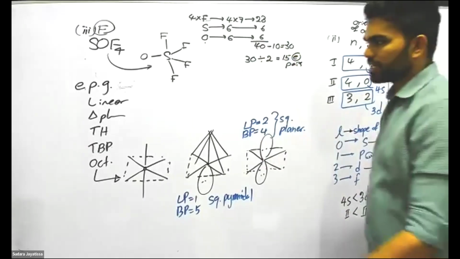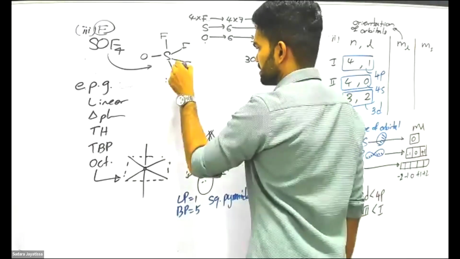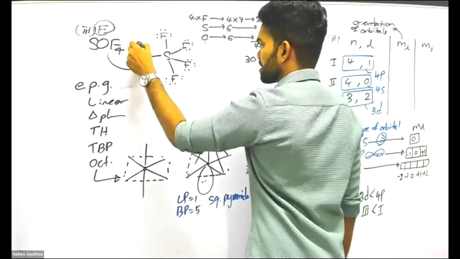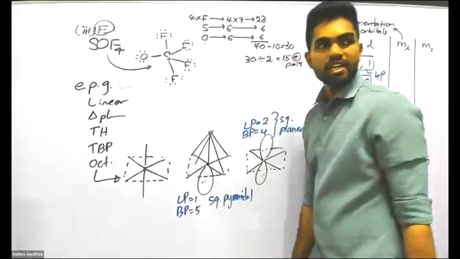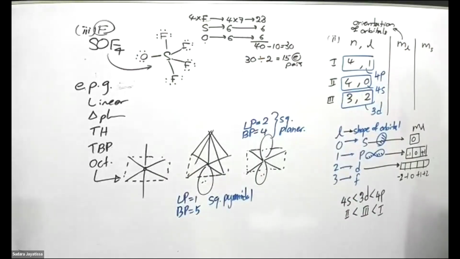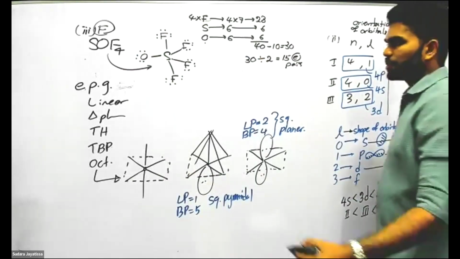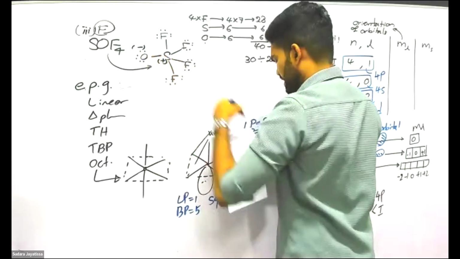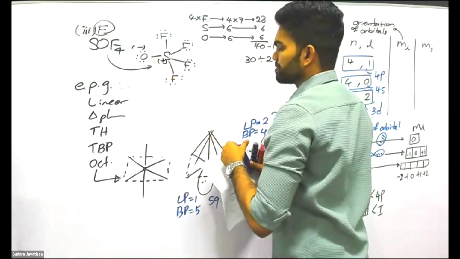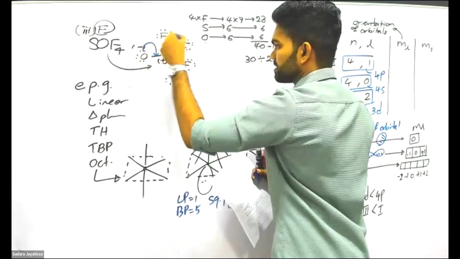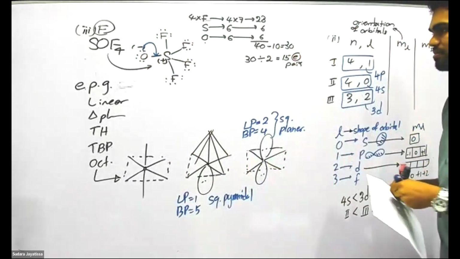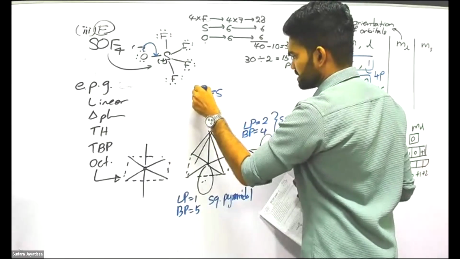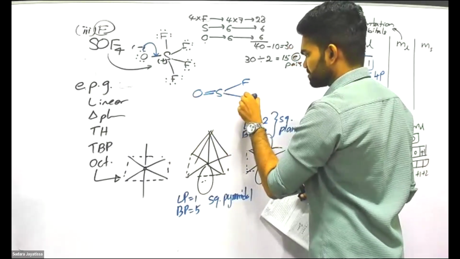Once you distribute those pairs to each atom, all will be finished and there's nothing on sulfur. And now you can check the charges, negative and positive. Now to cancel that charge, what should we do? We have to make a double bond. Okay, then our structure will be something like this.